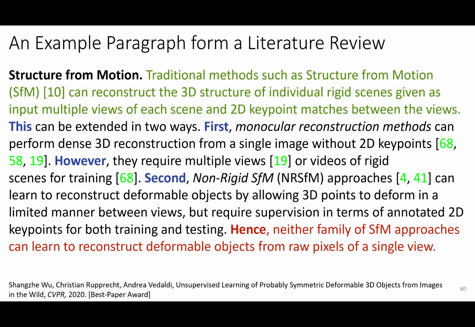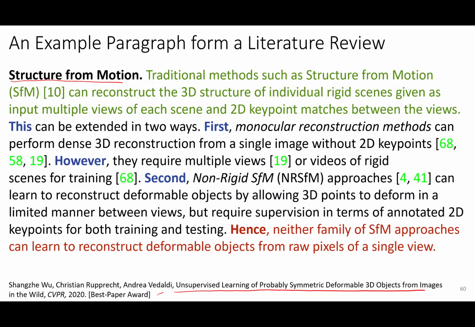This is unsupervised learning. This is the best paper award in 2020 CVPR. So you see, this is a part of the literature. So they decided to give a topic also in that, for that paragraph in the literature search. This is, I think, the second paragraph or the third paragraph in the literature search.